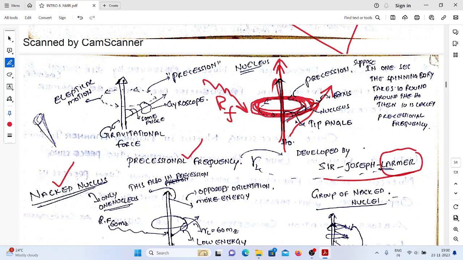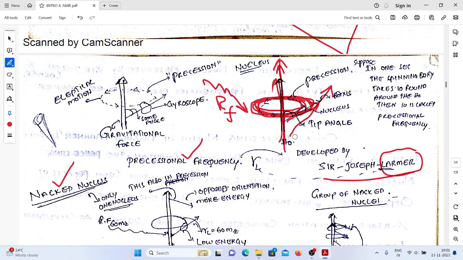Continuously my nucleus is rotating around the external magnetic field. Now I am sending the radio frequency radiation. If I continuously send the radio frequency radiation, what happens at one time? This nucleus will take the opposite direction.